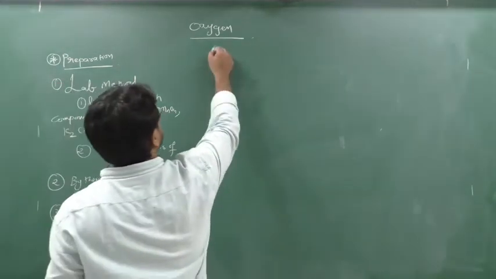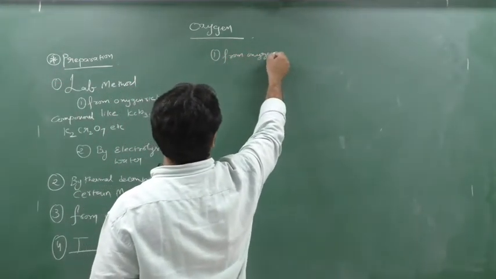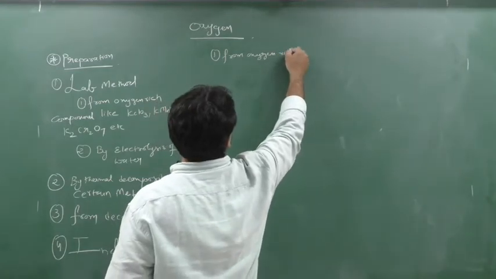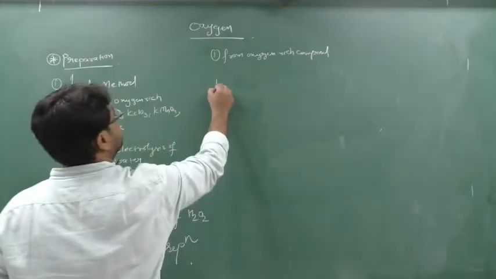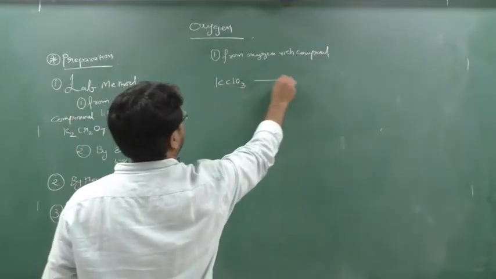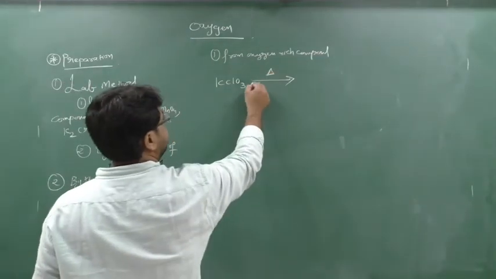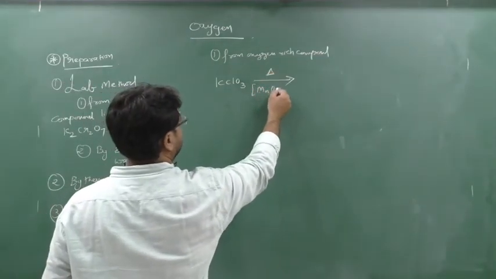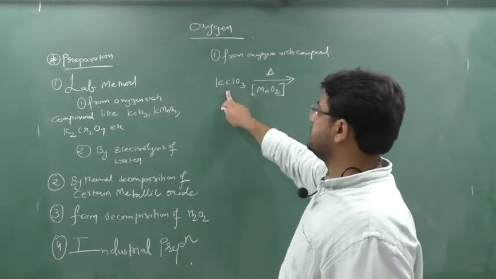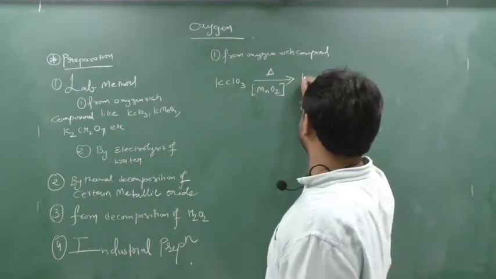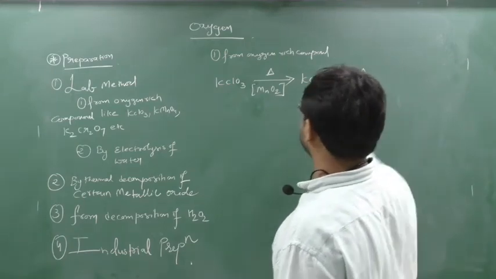So first is from oxygen rich compounds. This is very important. From oxygen rich compounds, clear? First is KClO3. You take KClO3 and decompose it on heating, but remember you have one catalyst, MnO2. Clear? This catalyst is very important. So from an oxygen rich compound like KClO3, you go for decomposition and you will get KCl plus O2. In this way you can obtain oxygen gas. So this is the first.